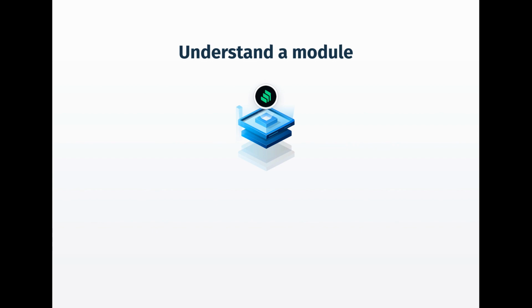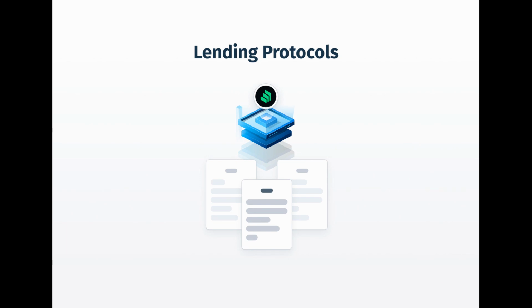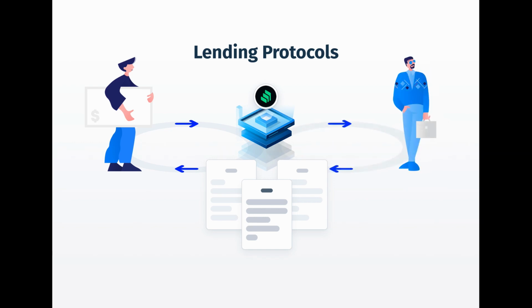Lending protocols like Aave and Compound are one of the most basic building blocks of DeFi. They work through smart contracts with a simple premise. Some users deposit crypto assets into the contracts to earn interest, and other users borrow them from the contracts at interest. The interest rates for both sides of the equation are determined programmatically by demand and supply.